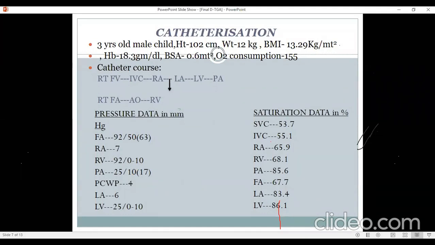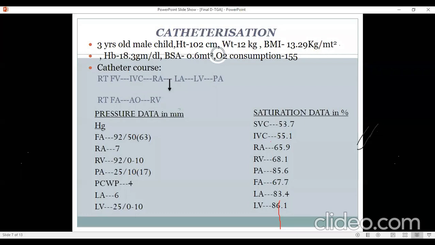And someone has asked about the direction of the shunt. I think we have already discussed this. We expect it to be right to left rather than bidirectional. You mean across the VSD? Yes, ma'am. If it is VSD, it should be right to left, but ASD is bidirectional. Yes, so what are the angios you suggest here?